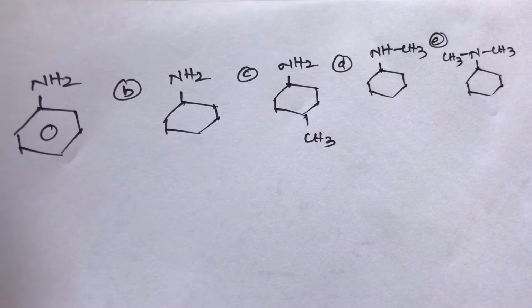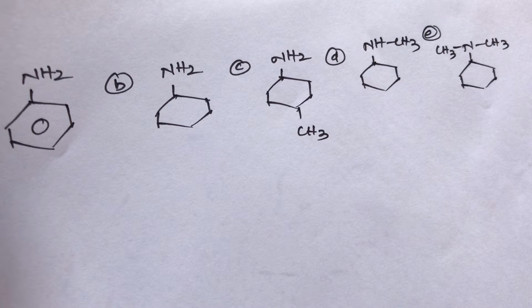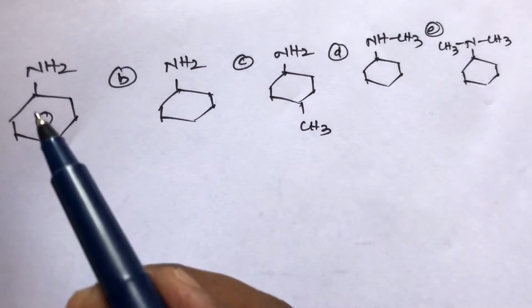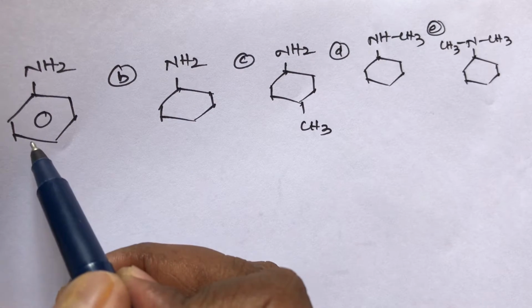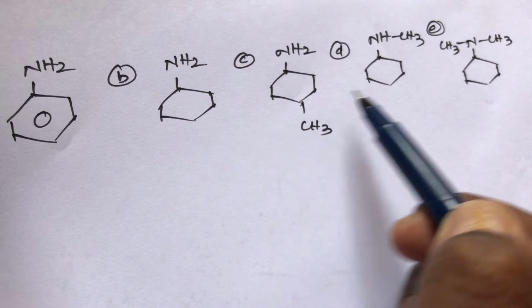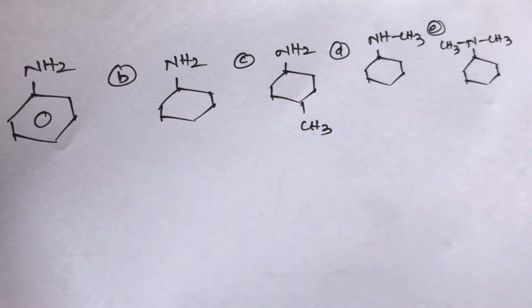Hello students, find out the basic strength order of the given compounds. The first compound is an aromatic compound. The second, third, fourth, and fifth compounds are all cyclohexanes.